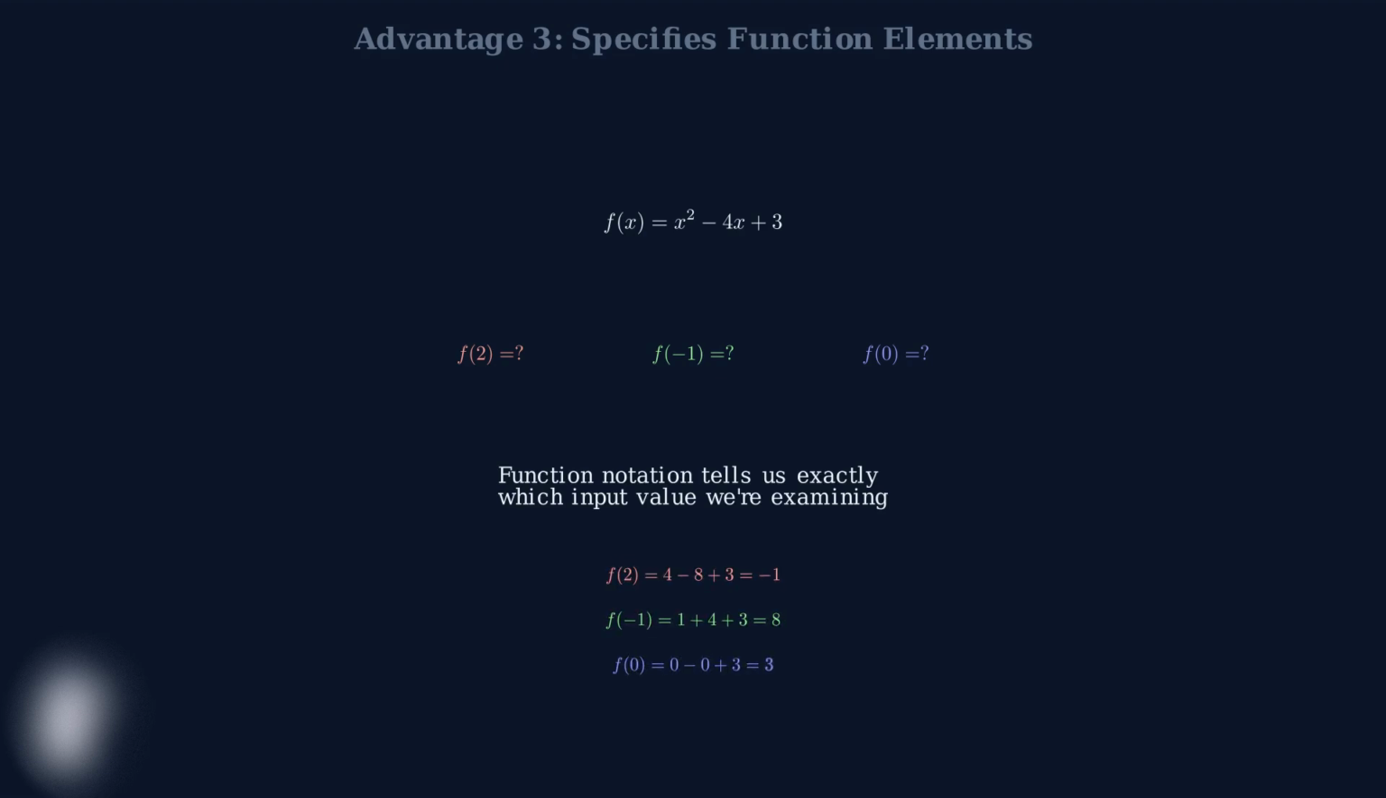The third advantage is that function notation clearly specifies which element of the function we're examining. When we write f of 2, we know exactly that we want the output when x equals 2. This precision eliminates ambiguity. We can calculate f of 2, f of -1, and f of 0 as completely separate and distinct values, each clearly labeled.